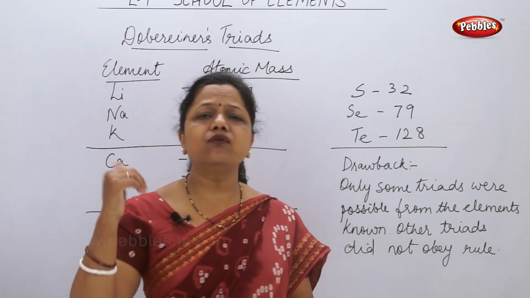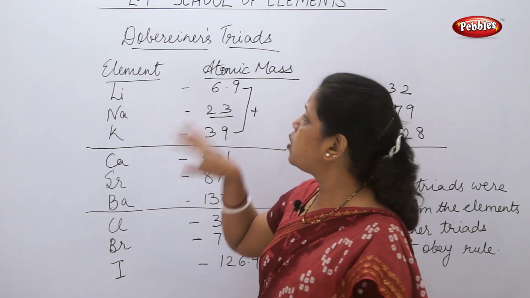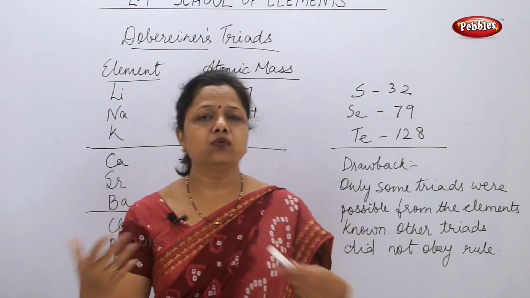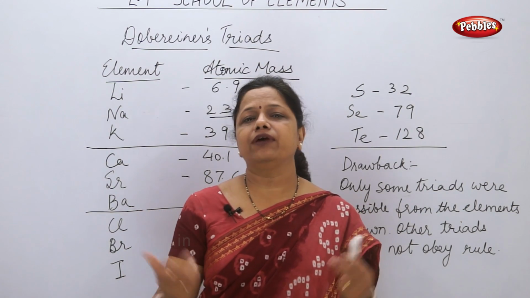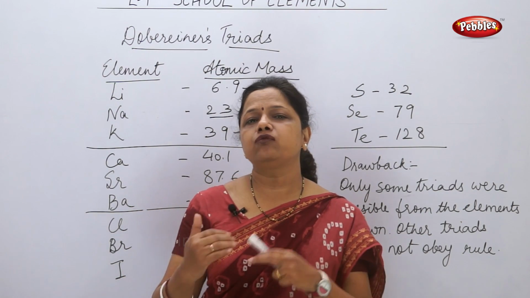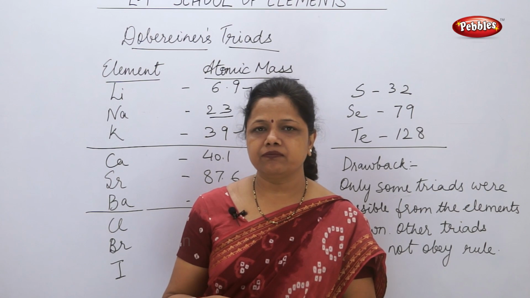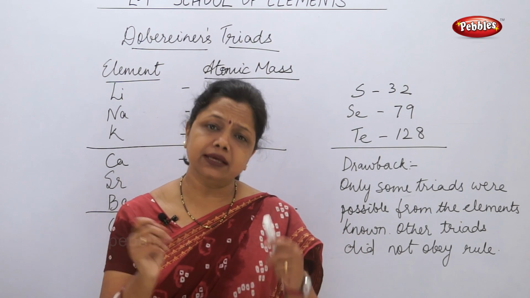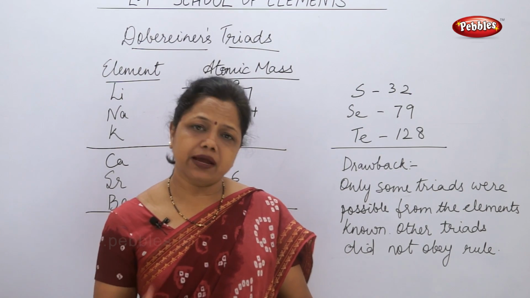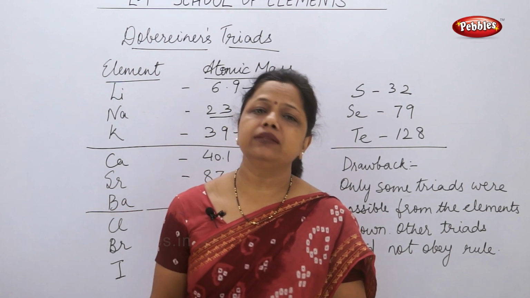So these were the 4 triads which Döbereiner successfully used to make people understand, and whatever elements were present, he tried to find triads in them, but he was not so successful. The drawback in his theory was that many of the triads did not follow his rule. What was the rule?